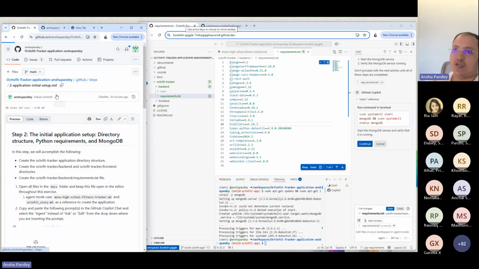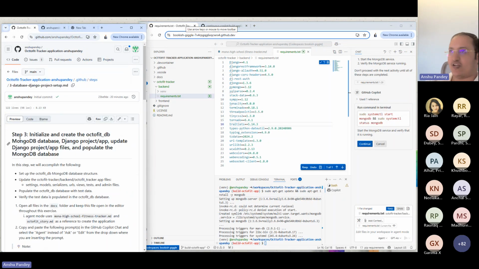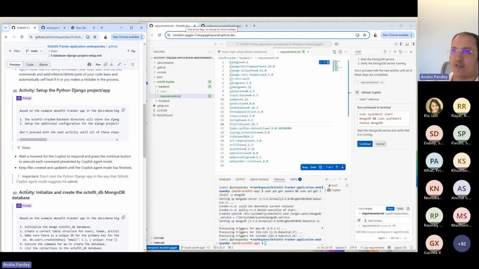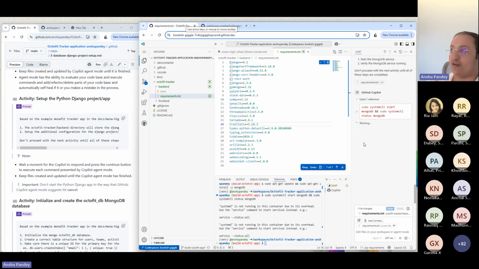Next, we can move to step 3, which is where we can say, now we can do a database setup, right? Initialize Octofit DB within the MongoDB database, Django application, update the app, populate the database with the data. So first step is to set up the Django app. We'll do that. So we'll first continue here just to test MongoDB service running. So we can see that the status is actually, system is not running in container due to overhead. So MongoDB service has been successfully started and verified it's running, right?